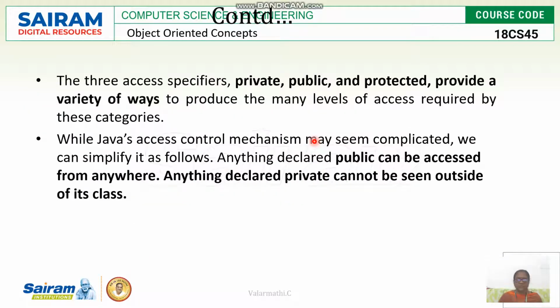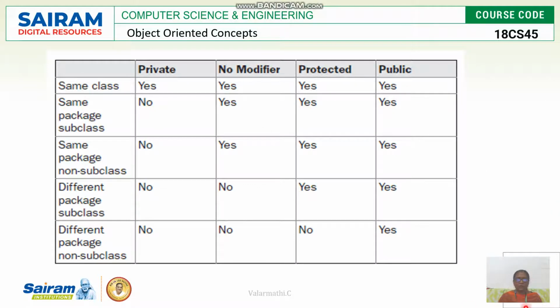There are three access specifiers mainly involved in accessing the classes inside the package. Those are public, private, and protected. We will see this with an example table: private, no modifier, protected, and public. For the same class, private is allowed, no modifier is allowed, protected is allowed, and public is also allowed. For a same package subclass, private is not allowed because private is only visible for that class. It is not visible for the subclasses. No modifier is allowed, protected is allowed, and public is allowed.